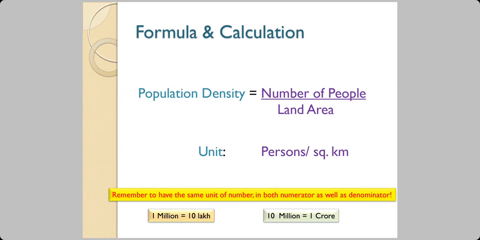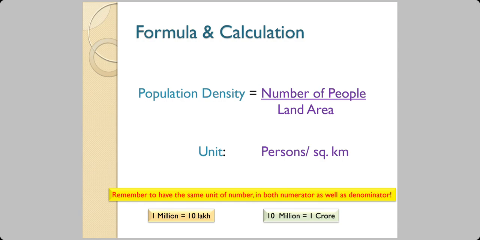Now we will see some formulae and the method of calculation. The first one is population density. When you are given the number of people or the population of the place and the land area, you divide the number of people by the land area and you get the population density in the units of persons per square kilometer.